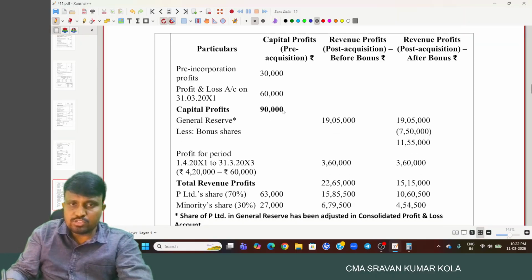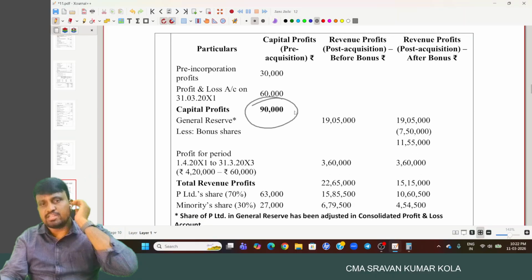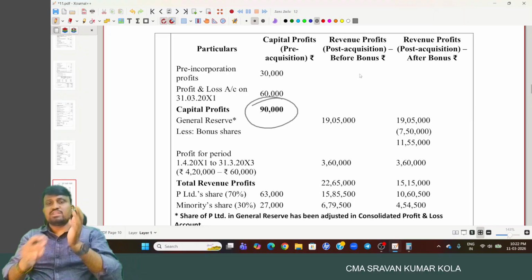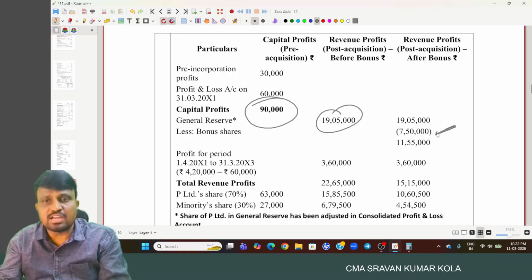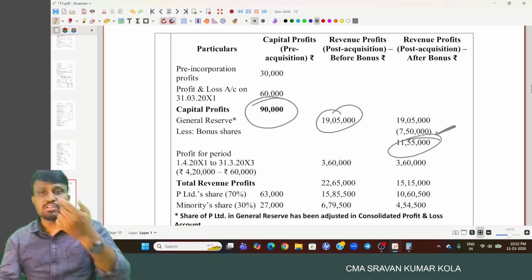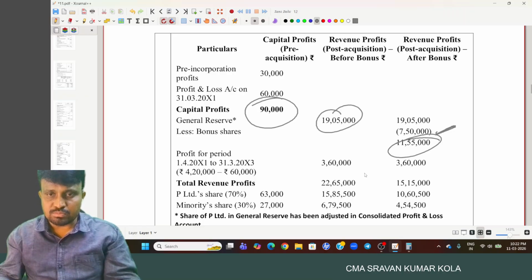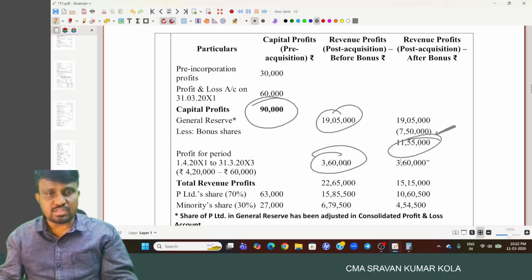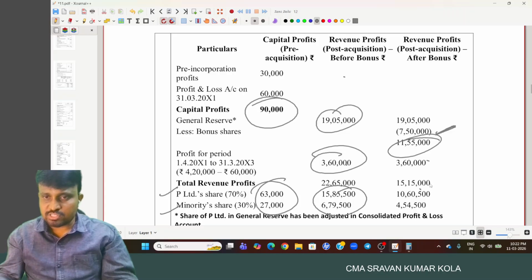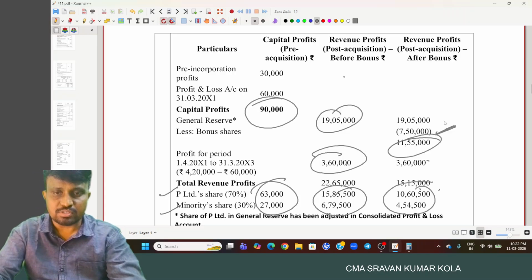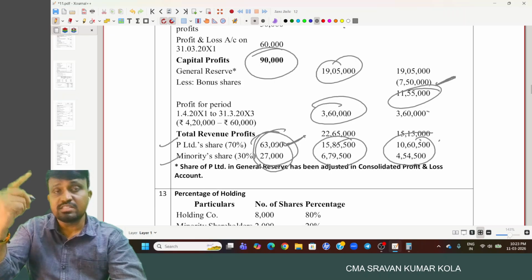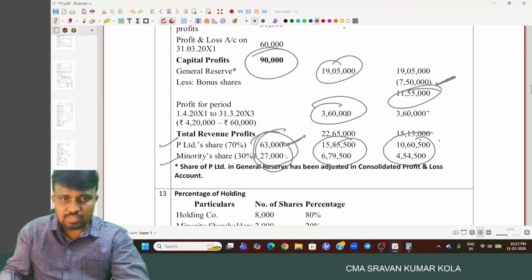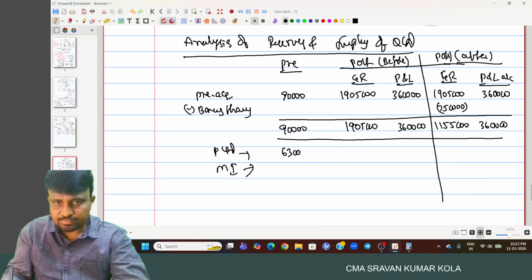Okay, this is the amount. So here pre-acquisition period profits are completely 90,000. And post-acquisition period profits we have to divide between pre and post. General reserve is 19 lakh 5,000 and the bonus shares we calculated 7 lakh 50,000. General reserve after bonus issue is 11 lakh 55,000. We have to compare, and profits are 3 lakh 60,000, and out of that P Limited's share in pre and in post. This is before bonus shares; the post after bonus shares we have to calculate. And pre-acquisition period profits relating to P Limited we consider in cost of control, right? So how much amount is it? 63,027.